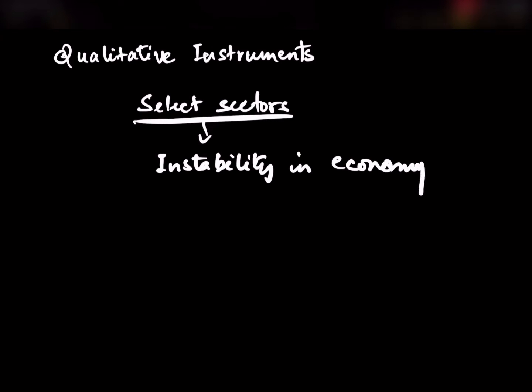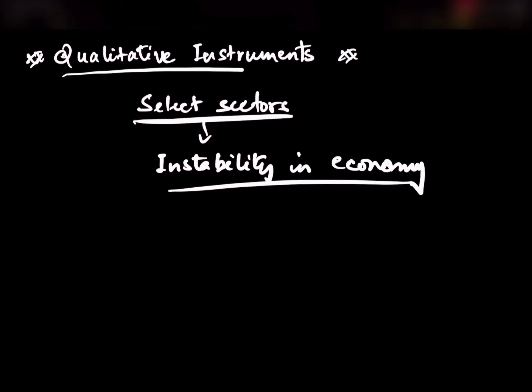These sectors are responsible for bringing instability in the economy. So in order to solve the problem in such sectors, the RBI will use the qualitative rather than the quantitative instruments. Alright, and what are these qualitative instruments? Let's have a look at margin requirement.